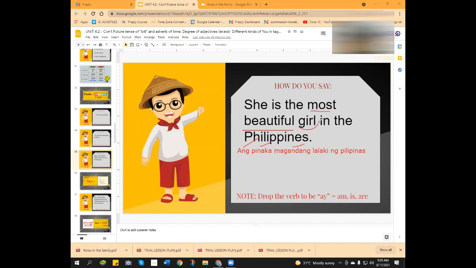But if you are talking to a girl, babae, right? Lalaki is actually a boy. The preposition, what is the preposition if you are talking to a place? Sa, tama, sa Pilipinas. And you forgot to translate the she, right? So the correct term is siya ang pinaka beautiful, maganda, babae sa Pilipinas.